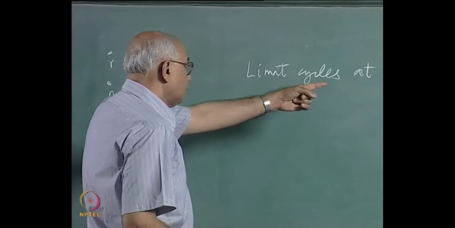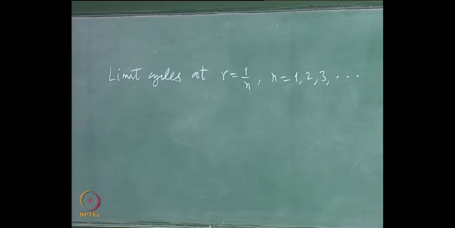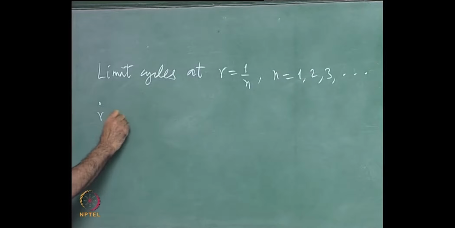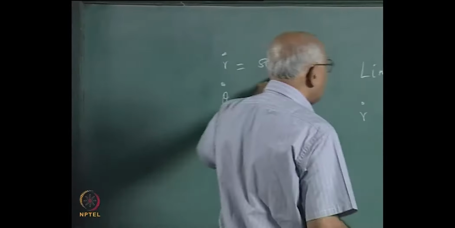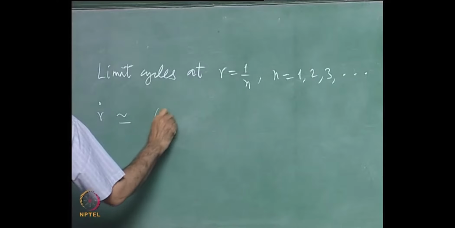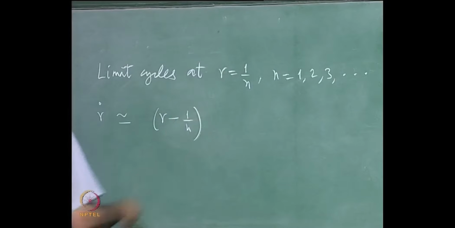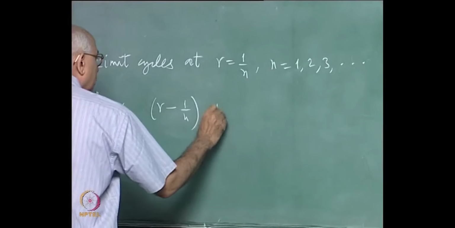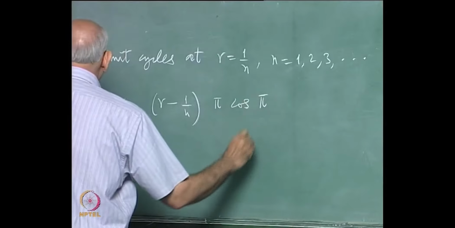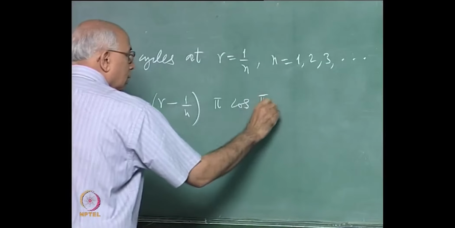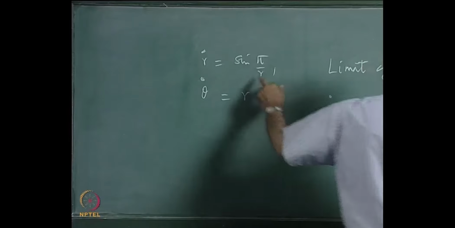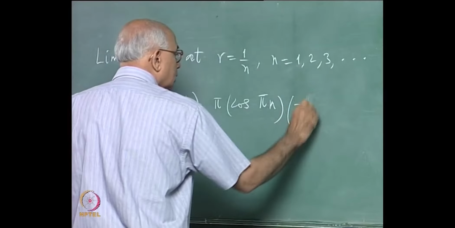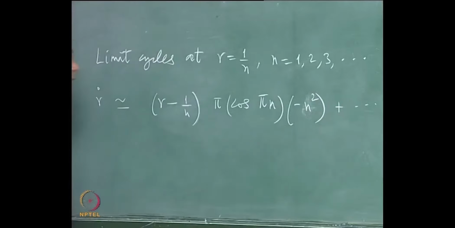Now if I took the system in the vicinity of one of these limit cycles, then r dot is approximately equal to sine pi n, which is 0, plus the derivative of this at r equal to 1 over n times r minus 1 over n. The derivative is of course pi times cos pi over r, but r is 1 over n, so this becomes cos pi n times the derivative of pi over r, which is minus 1 over r squared, which becomes minus n squared, plus higher orders.